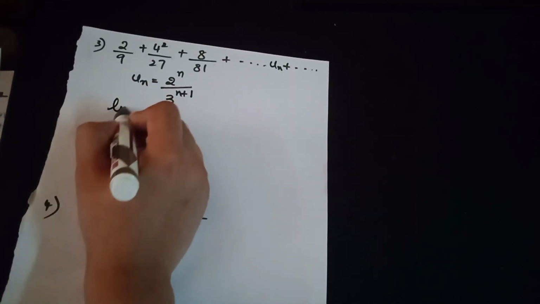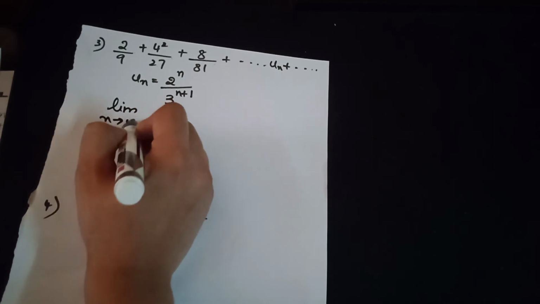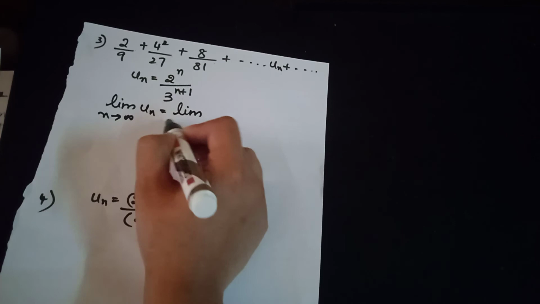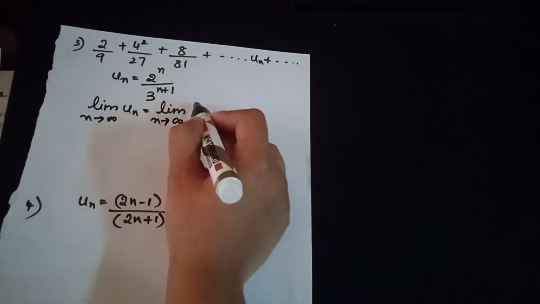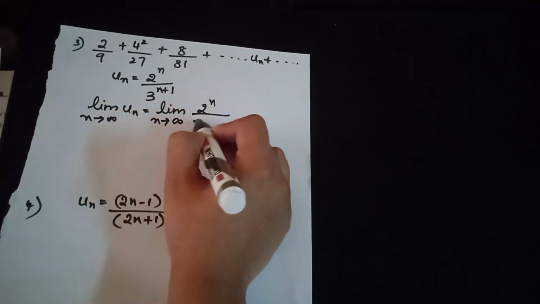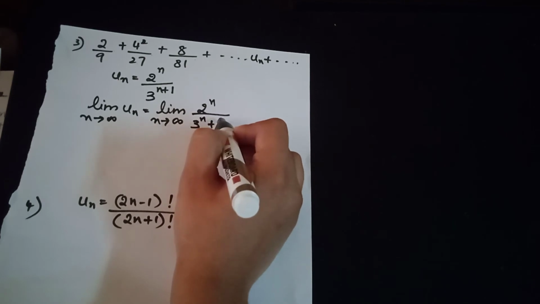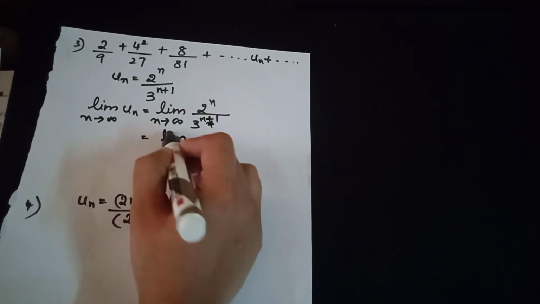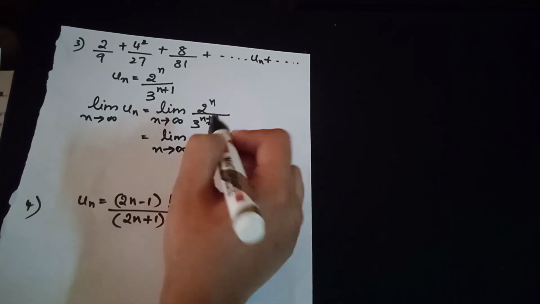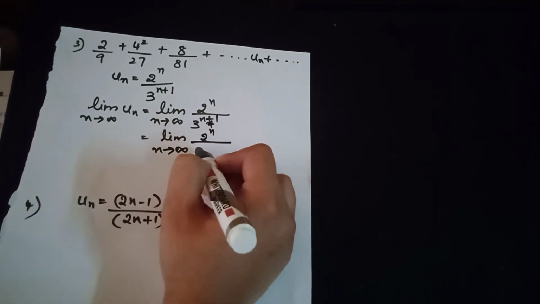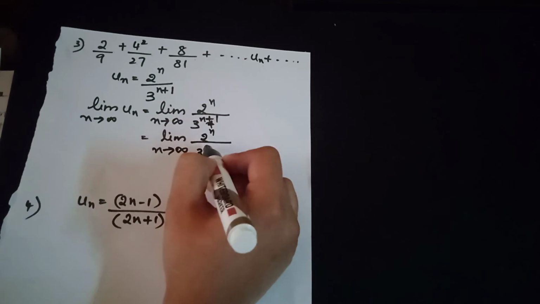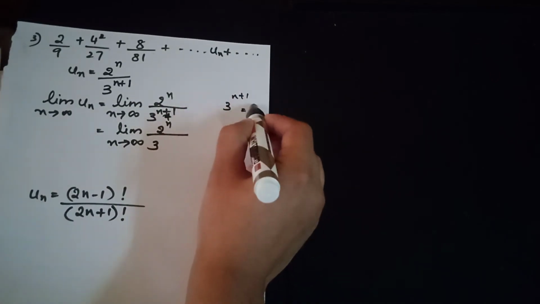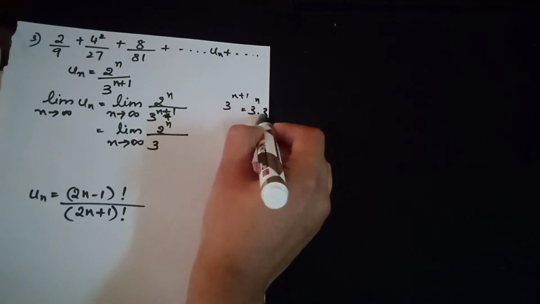So applying limit n tends to infinity to 2 to the power of n by 3 to the power of n plus 1. I can split 3 to the power of n plus 1 as 3 to the power of n into 3.